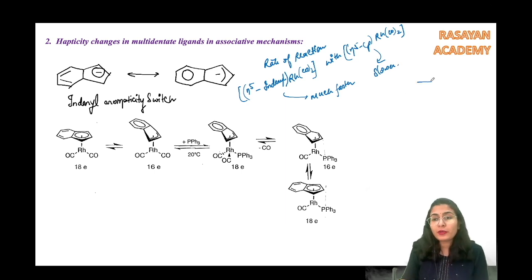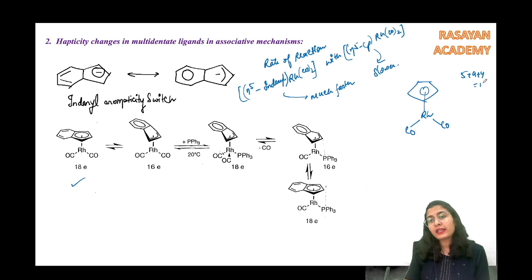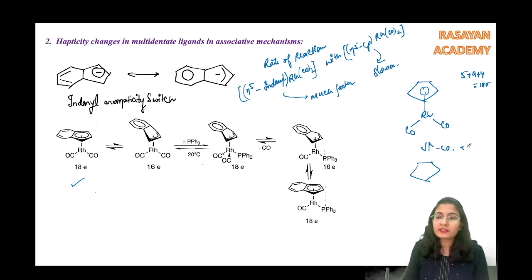Alright, let me tell you once again what I am saying. I am comparing the indenyl complex, this one over here, with a simple Cp complex. How many electrons? 5 plus 9 plus 4, again an 18 electron system. So this is also an 18 electron system. This is also an 18 electron system. I want to do this kind of substitution over here the same way: minus CO, plus PPh3. This is one phosphine I am adding. Alright, same thing, but this reaction is much faster as compared to this.